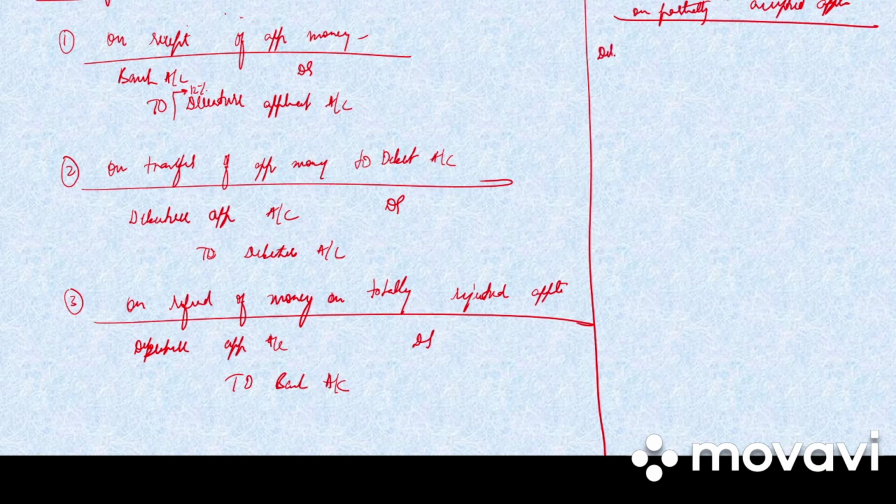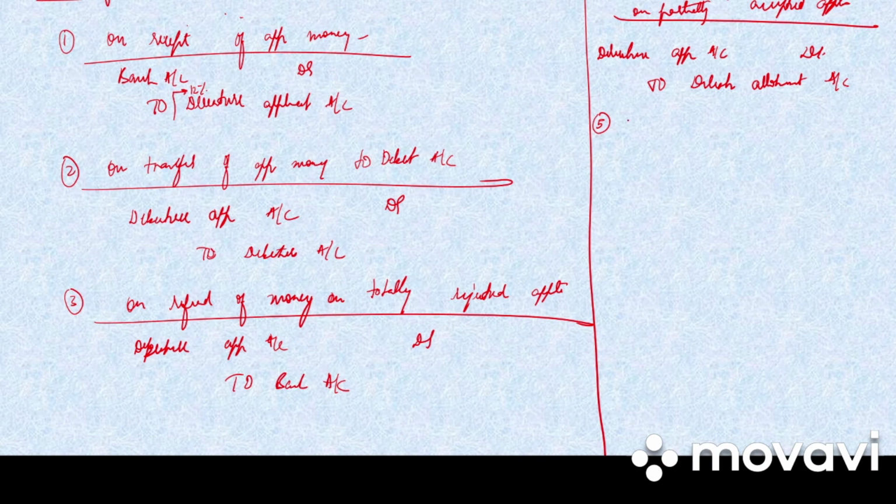It is debenture application account debited to debenture allotment account. This is the same entry we had done, a compound entry, that is debenture application account debited to debenture account, to bank account, to debenture allotment account. When there was excess of application which was adjusted in allotment, and when few of the applications were rejected.